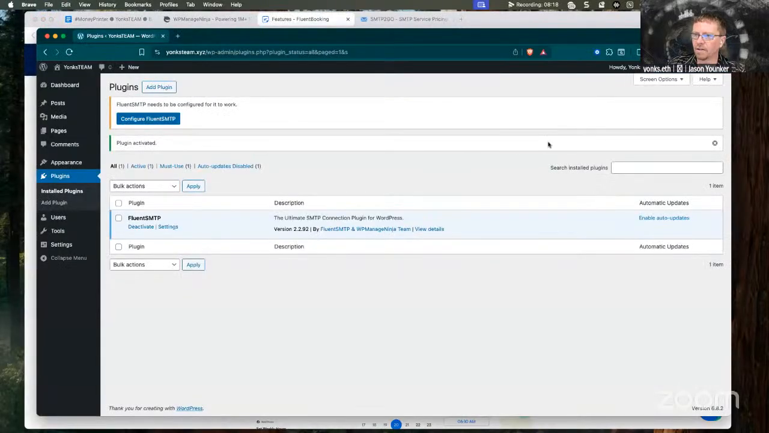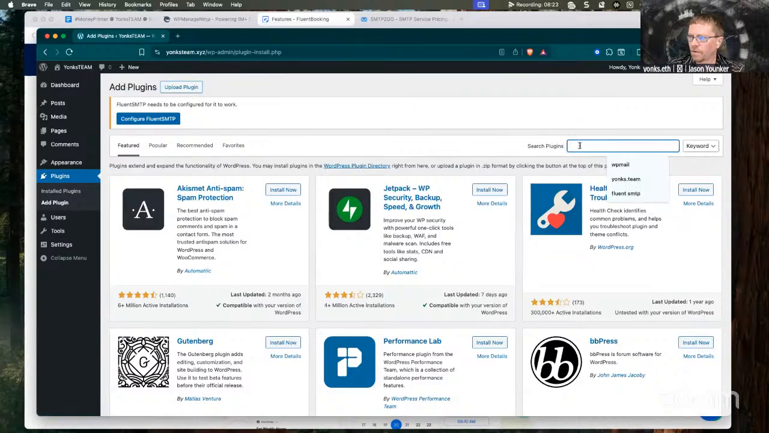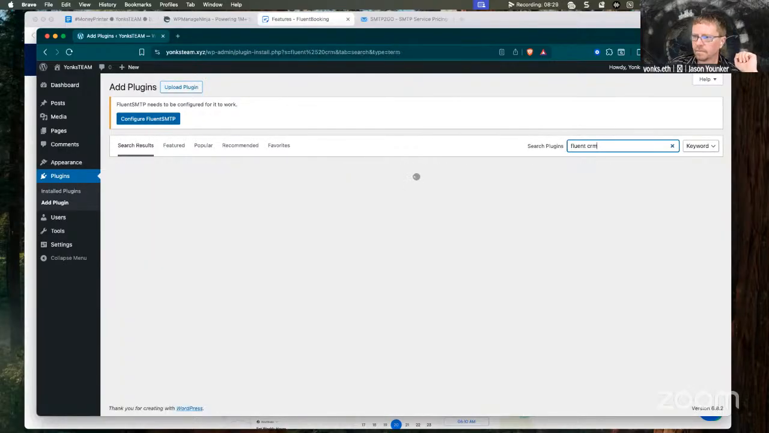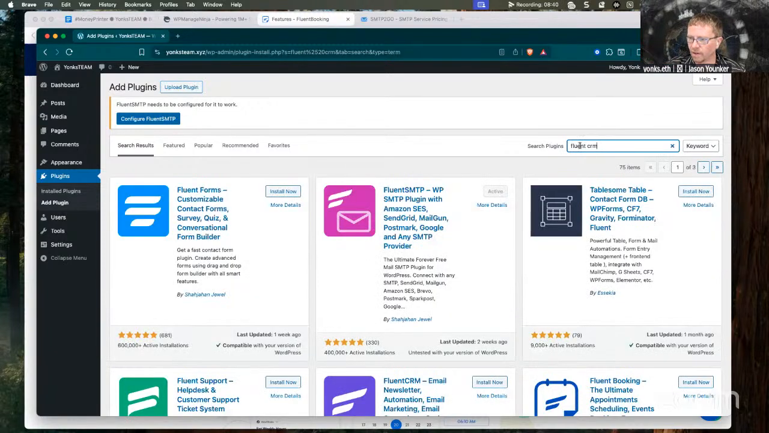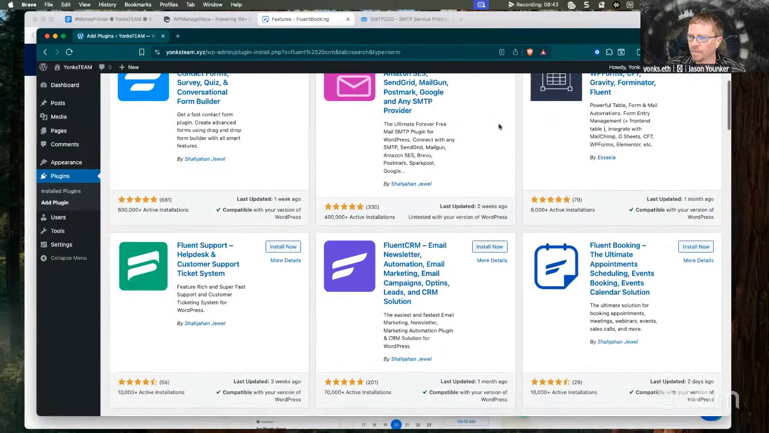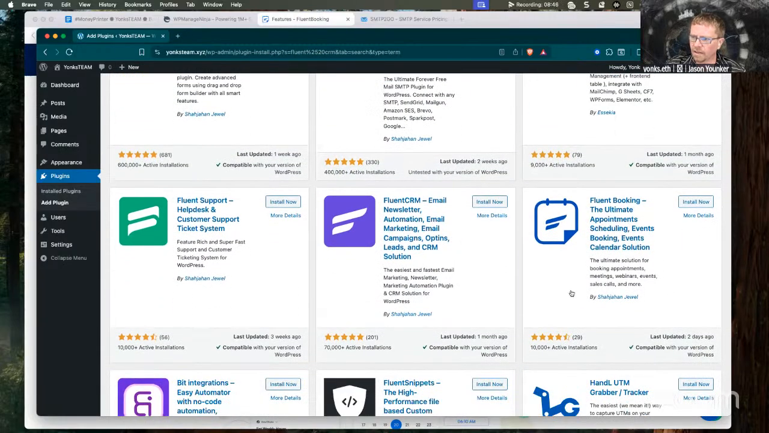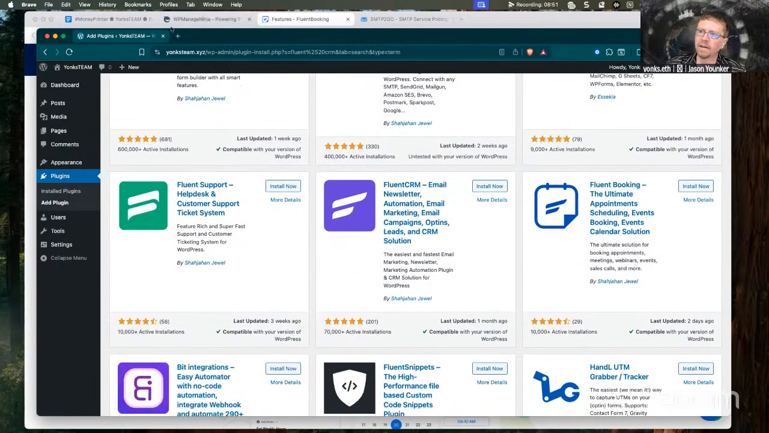So let's go back to add a plugin, Fluent CRM. And part of the struggle with WordPress is knowing which plugins to use and which functionality. There's literally hundreds of them. And this is one that I'm not going to unpack the reasons why. This is something that we'll have. And here we're talking, oh, Fluent Booking. I did a search for Fluent CRM. I'm just going to install both of those here real quick.